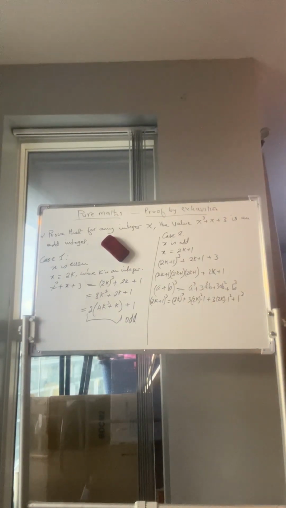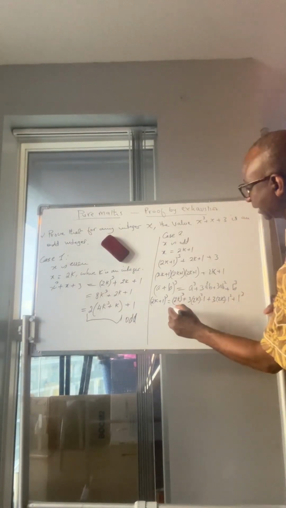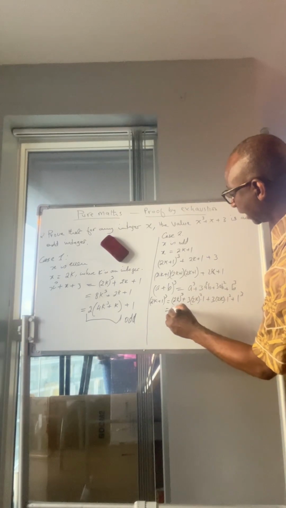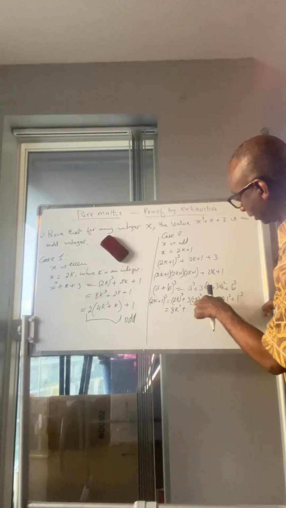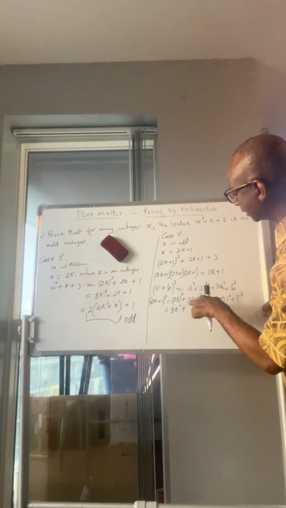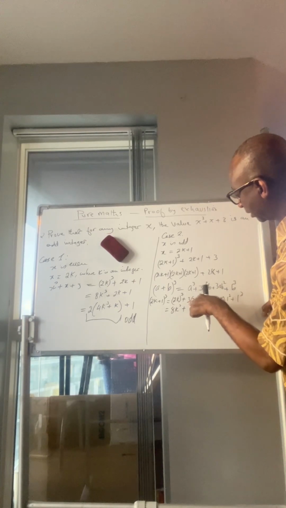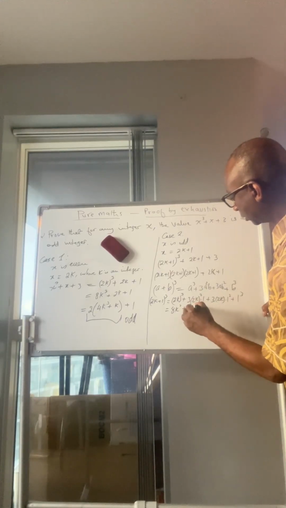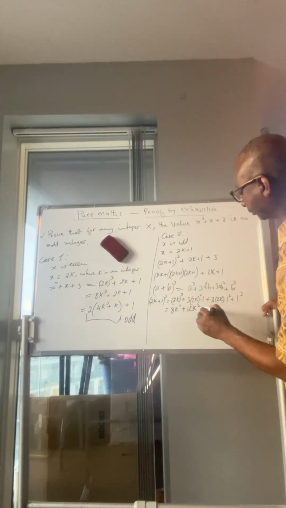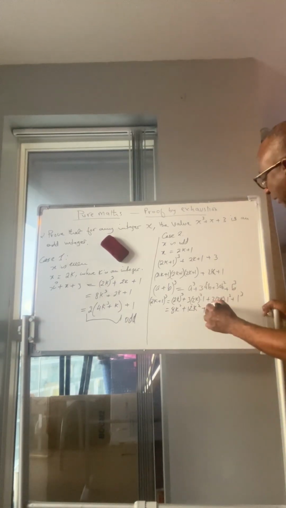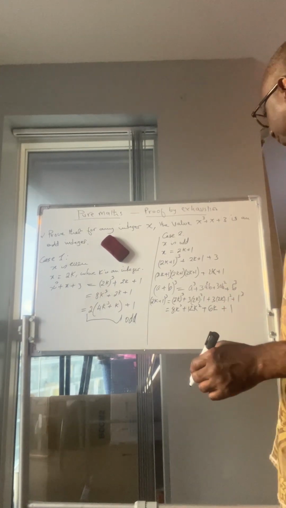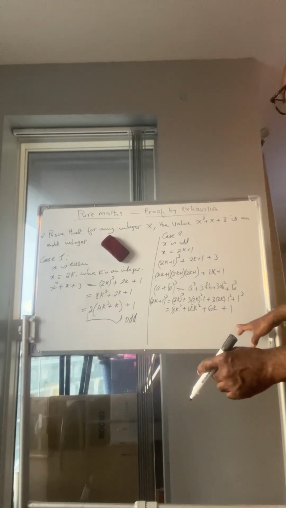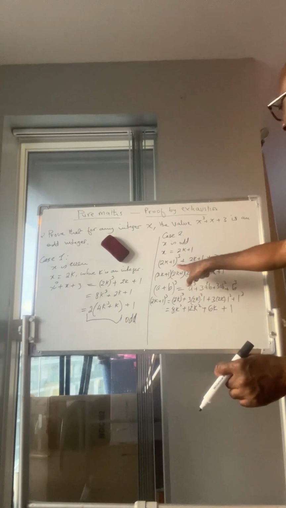You have used binomial expansion to do this. If you now expand this, you get 8k cubed plus 4k squared times 3, which is 12k squared, plus 6k times 1 squared, which is 6k, plus 1 cubed, which is 1. So this is what you get.